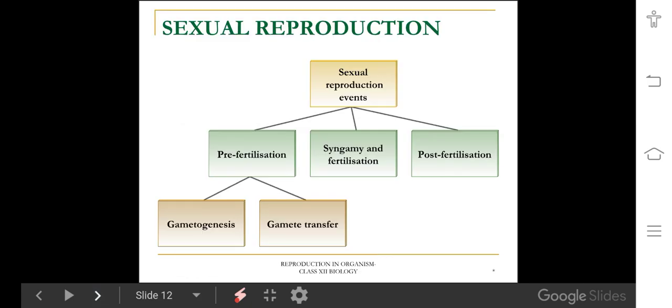Then coming to the sexual mode of reproduction. Sexual means uniparental or biparental. It involves fusion of male and female gametes. In sexually reproducing organisms, there are some changes in their lifespan.